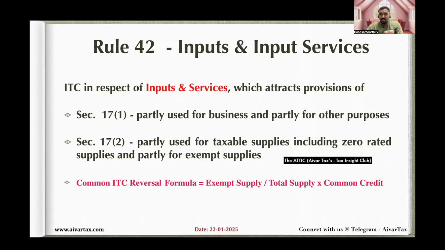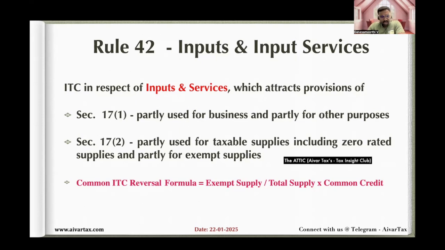I'm getting an AMC invoice for the financial year 2024-25 in January 2025. So in this case, I have to take the whole year figures, whole year exempt supply and whole year total supply to calculate the ITC to be reversed. These are the common things to be considered.